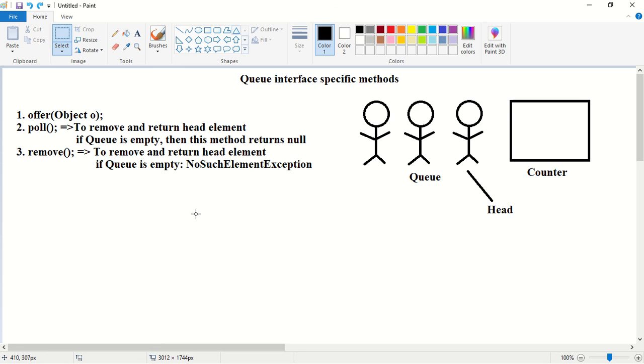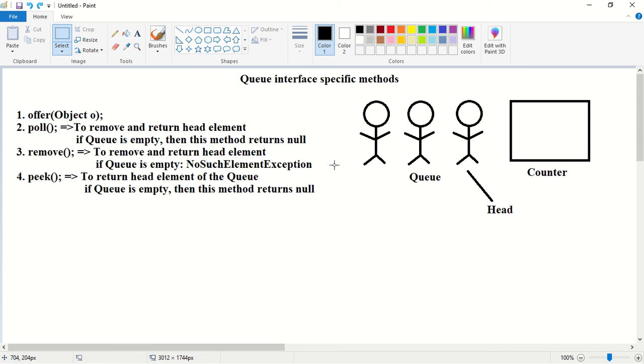The next method is the peek method. So you know that. Why is the peek method used? The peek method is used to get the head element, or the head object. So it will return the head element of the queue. Next, what if the queue is empty? If the queue is empty, the peek method is going to return null.